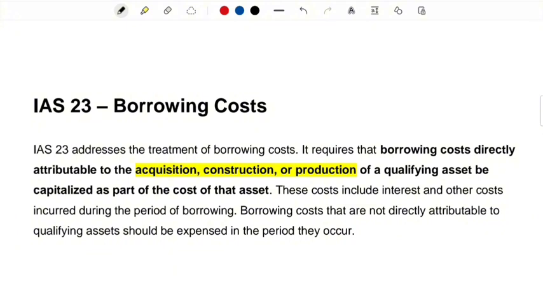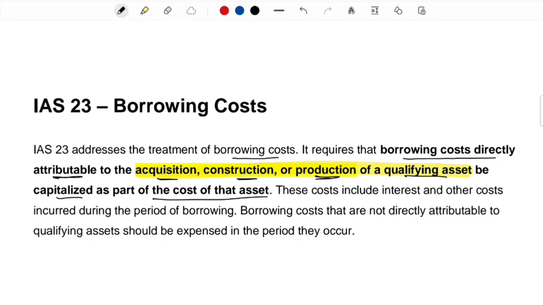So let's begin. IAS 23 addresses the treatment of borrowing cost. It says, as a summary, that borrowing cost directly attributable to the acquisition, construction or production of a qualifying asset. This is a key statement: for the acquisition, construction or production of a qualifying asset, any borrowing cost incurred in this section will be capitalized as a part of the cost of the asset.